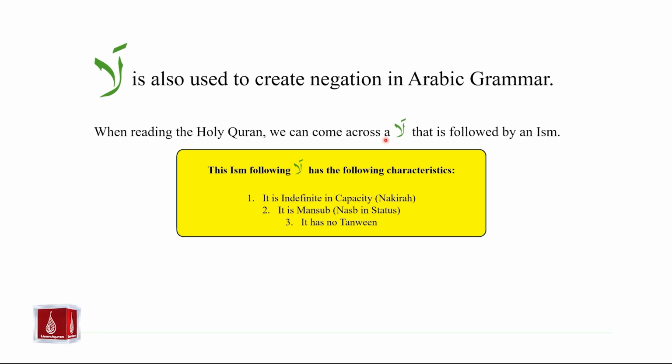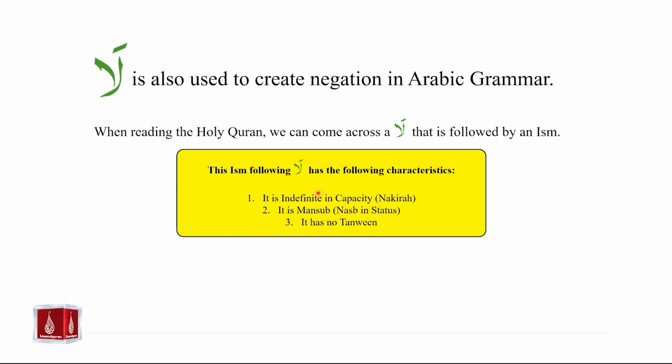This ism following la will have the following features and characteristics. Number 1, the ism will be indefinite in capacity, or it will be nakra. Number 2, the ism will be mansoob, or it will be nasab in status. Number 3, this ism will have no tanween.